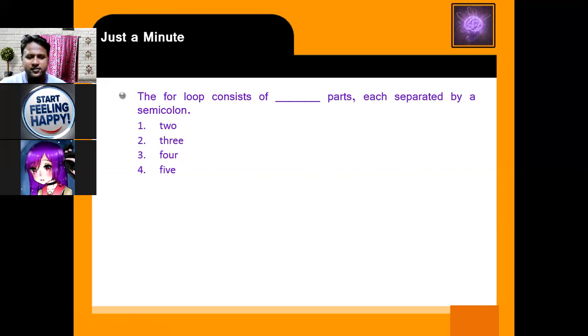First part is initialization, then checking condition, then increment and decrement. First is initialization, checking condition, increment and decrement.